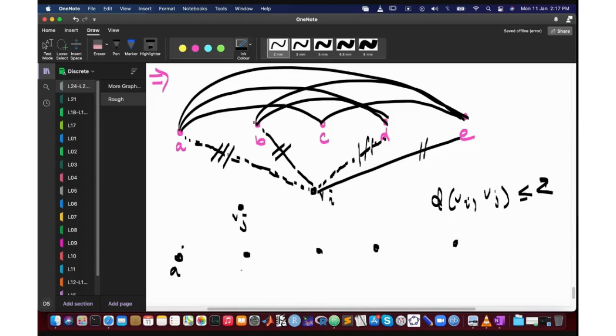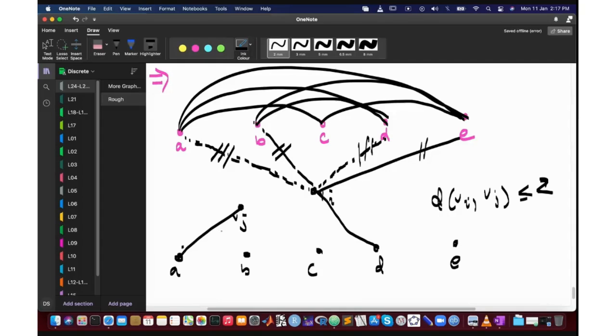Okay, so again I have a, b, c, d and e. Both vi and vj are either connected to d or a. If both are connected to d, then we are done. So we assume that one of them is connected to d and the other one is connected to a. So far so good.